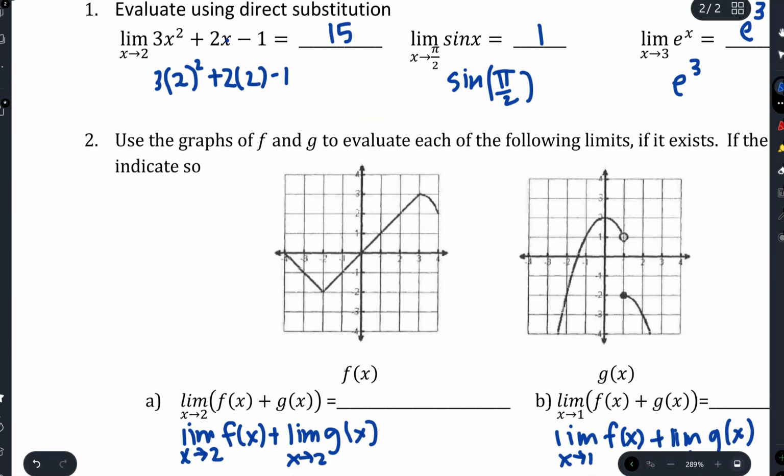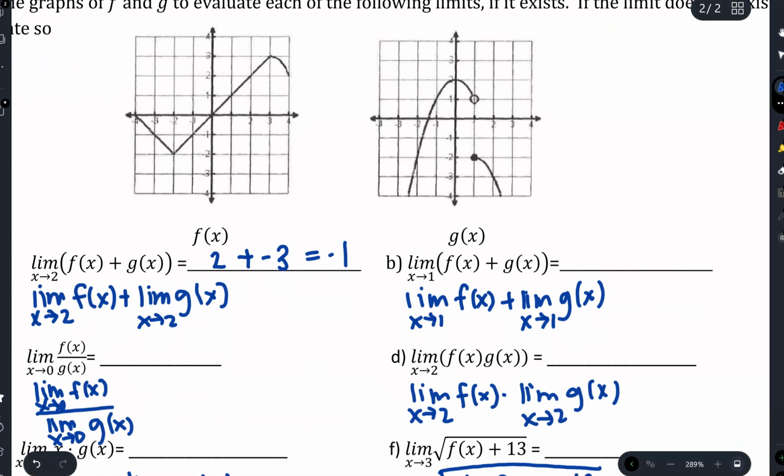All right, so for this one, we're going to use the graphs and also just our basic limit laws here. So the limit as x approaches 2 of f of x plus g of x. We're going to look at the f function. As I approach 2, that's going to be a 2. The limit as x approaches 2 of g of x, as I approach 2 here of g of x, that's going to be a negative 3. So then add those two things together, so it's going to be a negative 1.